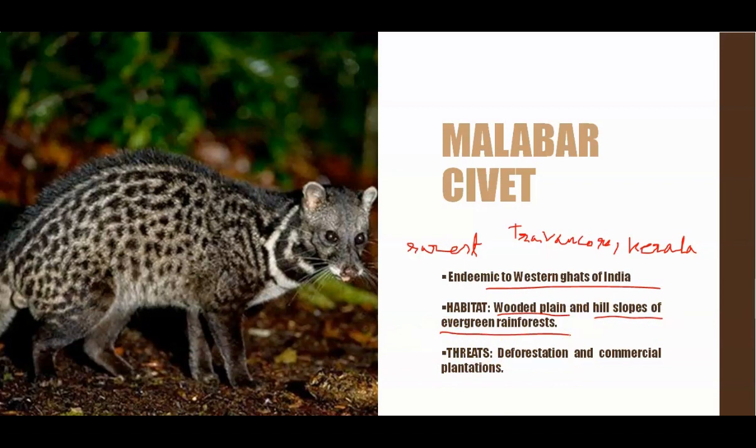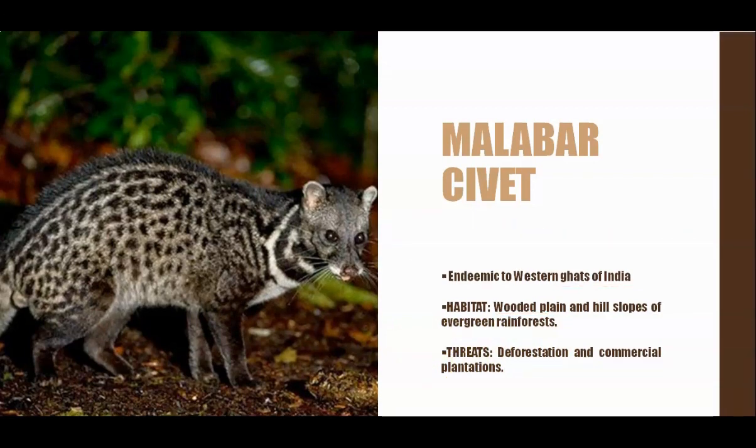Why is this species critically endangered? Because of the deforestation and the commercial plantation. So in this Western Ghats, the commercial plantation includes the tea, coffee, rubber. So forests are cleared for this plantation and they have lost their habitat.